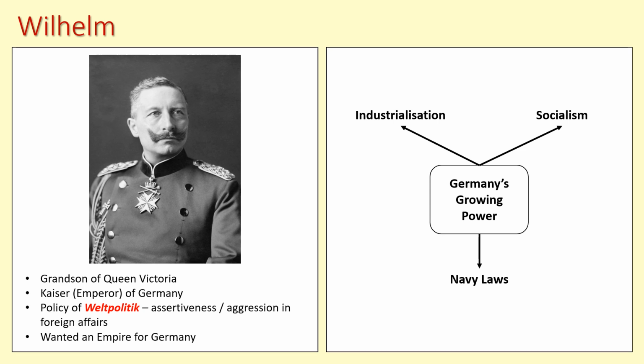Now, ultimately, this desire to gain territories and colonies, at least in part, contributes to the outbreak of the First World War, and ultimately during the First World War they are unsuccessful, they lose it, and Wilhelm has to abdicate at the end of the war. Now all of that stuff about the First World War is not within this unit. What is within this unit, the Germany Depth Study, is about the impact that that war has on Germany. So that's where we want to go to and have a look at next.